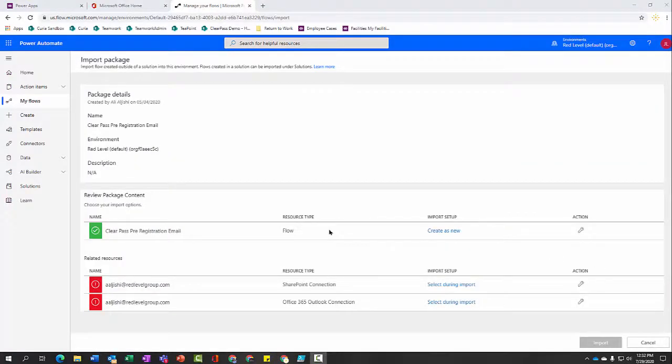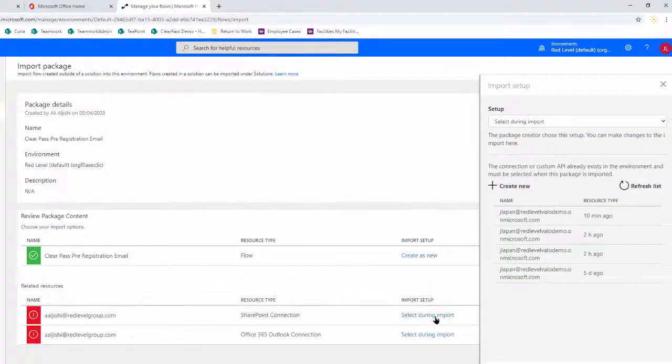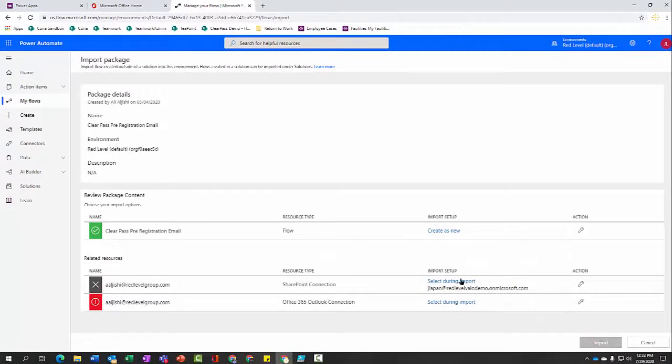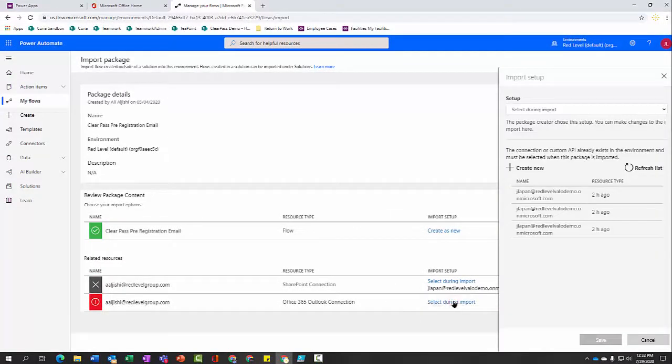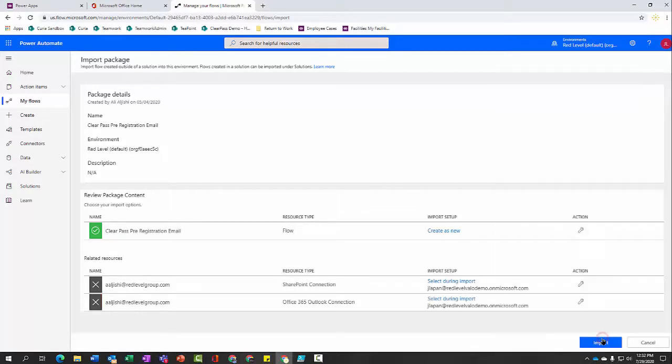Once the flow has uploaded, update your SharePoint connection, select your credentials. Same with the Office Outlook connection. Select Import.